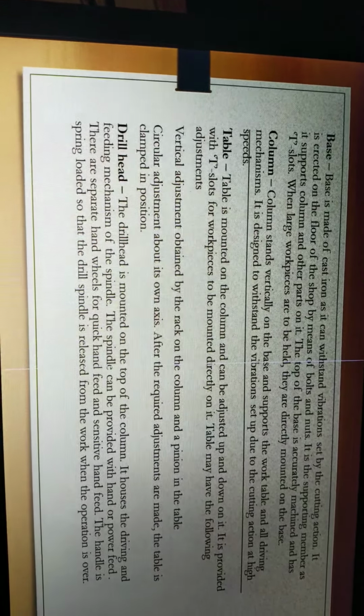Drill head is mounted on the top of the column. It houses the driving and feeding mechanism of the spindle. The spindle can be provided with hand and or power feed. There are separate hand wheels for quick hand feed and sensitive hand feed. The handle is spring loaded so that the drill spindle is released from the work when the operation is over.